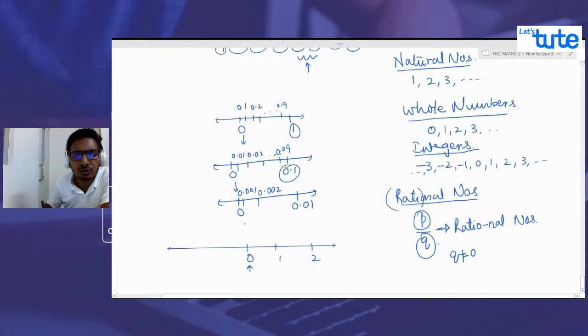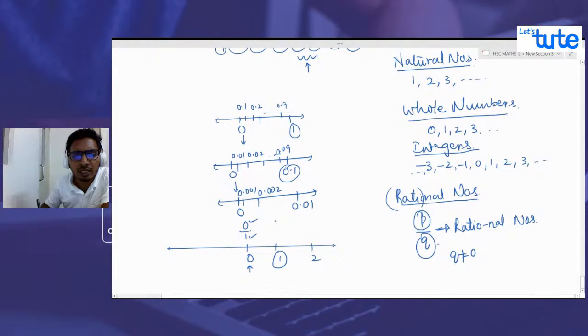How can we write 0? We can write 0 by any number. You can write 1, you can write 2, you can write 3, right? Let me take 1. You can write any number in the denominator of 0, but we are satisfied with 1. So we are getting 0 by 1 as 0, where 0 is an integer, 1 is an integer. So basically I can write 0 in the form of p by q. Similarly, I can write even 1 in the form of p and q.